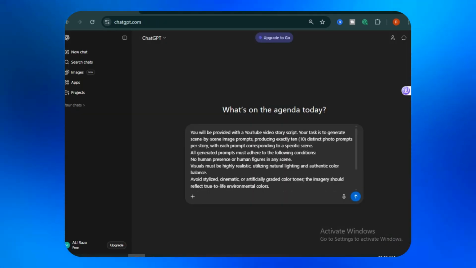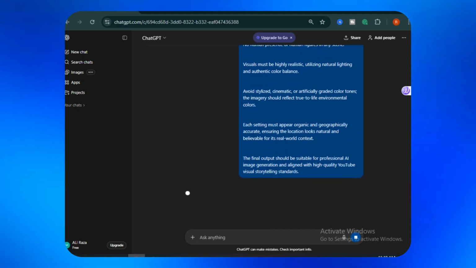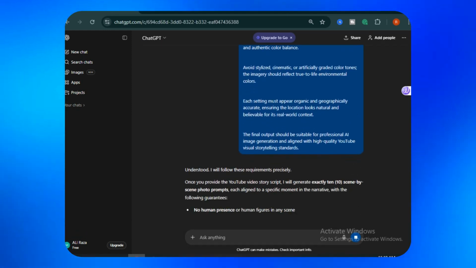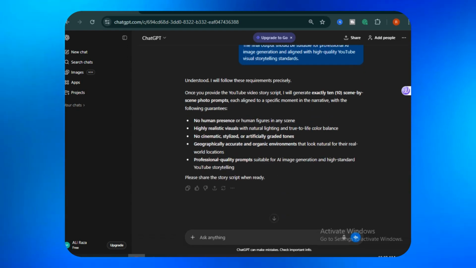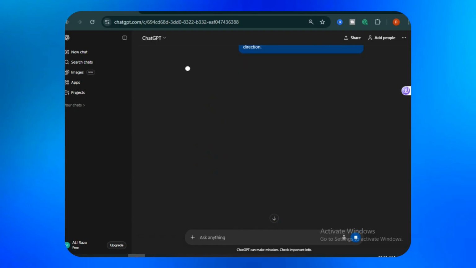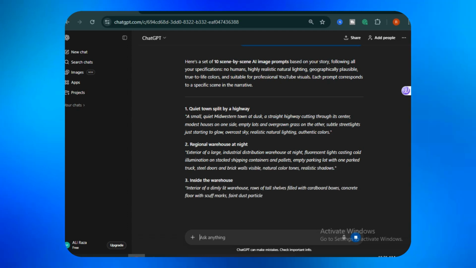For the prompts, go back to ChatGPT. All the prompts I use in this video are available in the pinned comment. Just paste the prompt there, then copy your full story script and paste it in. It will start generating image prompts for each scene.